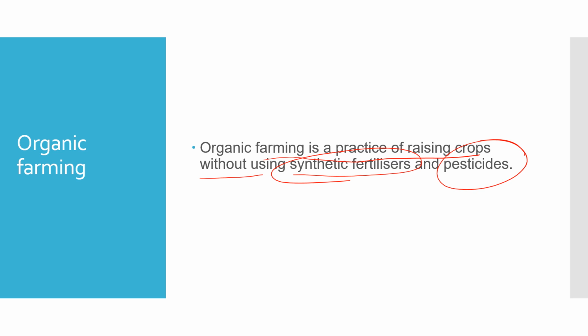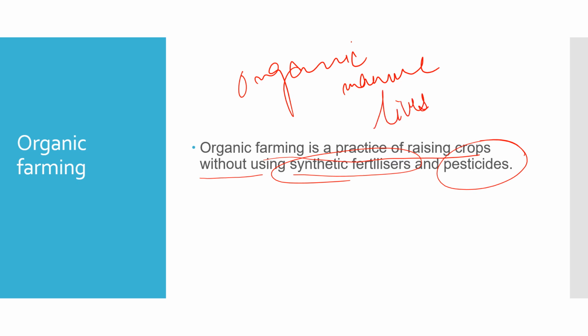These farmers are not using any fertilizers or any chemicals. They are mainly using organic manure, and they are also using livestock excreta as manure.